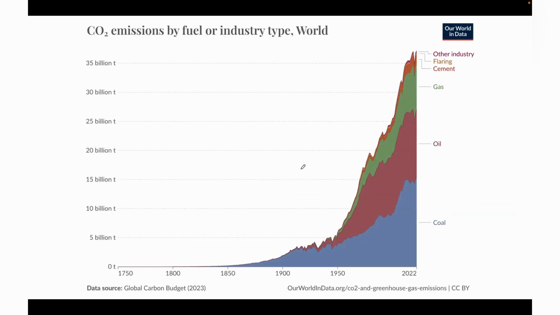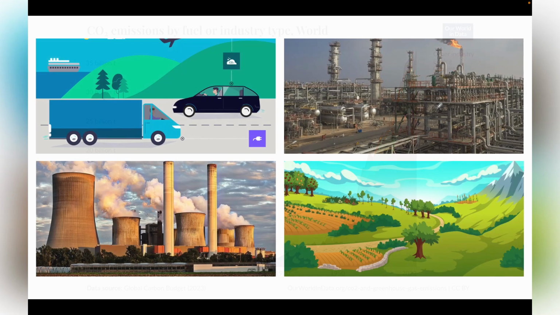Moving on. So what are the major contributors? Why have CO2 emissions increased? It has increased because of the consumption of various fuels like coal, oil and gas, and other industries like cement and flaring from various industries, etc. Moving on. So these are the emission sources.